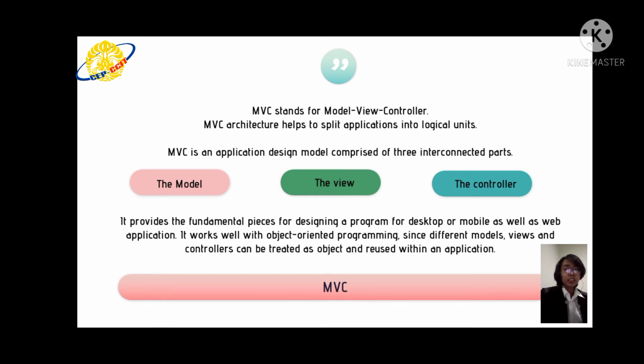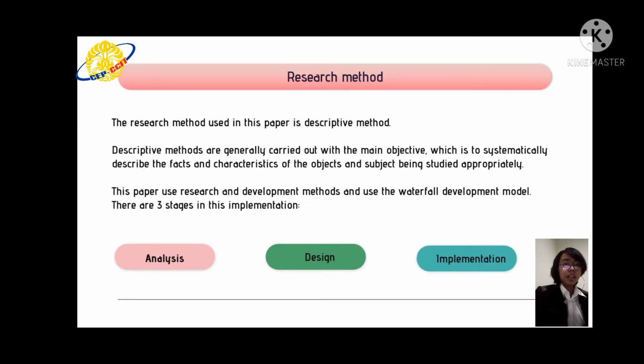MVC provides the fundamental pieces for designing programs for desktop, mobile, and web application. It works well with object-oriented programming, or OOP, since different parts can be treated as objects and reused within an application. The next slide is the research method.